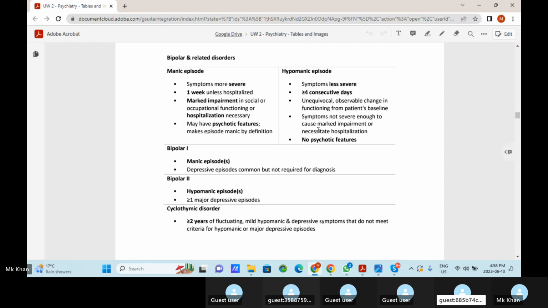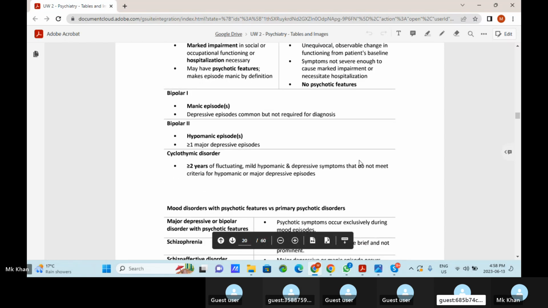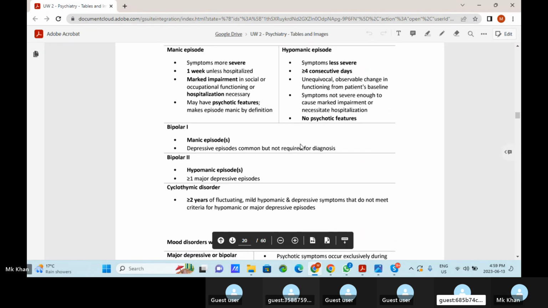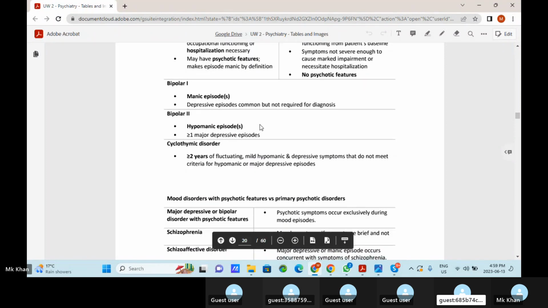Symptoms not severe enough to cause marked impairment or necessitate hospitalization. In manic, there is a marked impairment and we need hospitalization. But in hypomania, it's not so severe that it is causing marked impairment, and we do not need hospitalization. So no psychotic features in hypomania, though in mania they were present in many of them. Bipolar 1 is diagnosed when we have a manic episode. A depressive episode is common but not required for diagnosis.